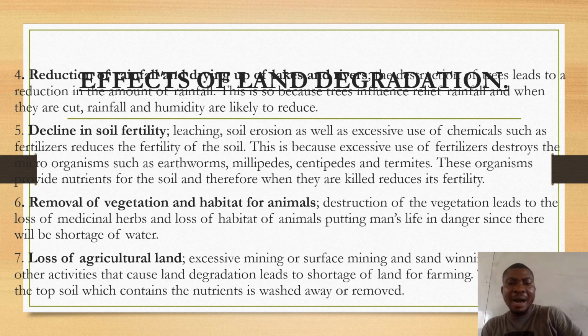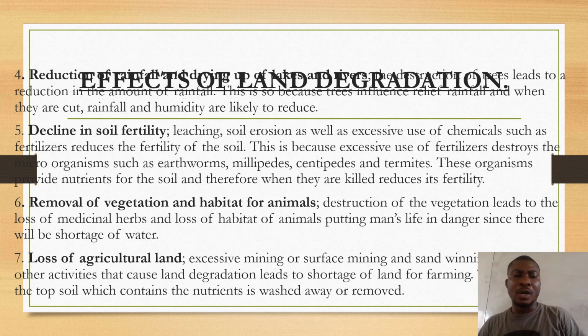And we put man's life into danger because we clear the vegetation and dry up our various water bodies, which poses danger for man's life.